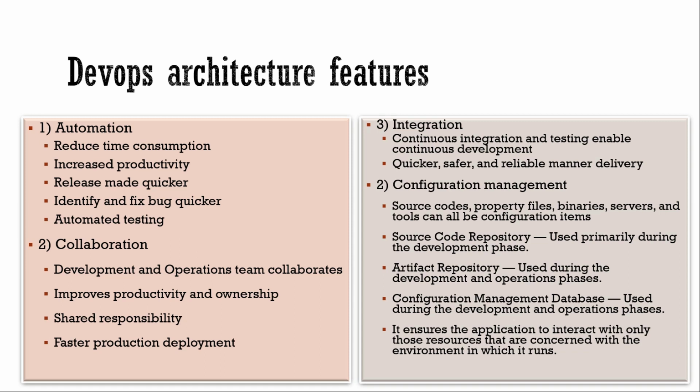So the configuration management. Source code, property files, binaries, servers can be configuration items. This is important actually when we are using GitHub. When we complete a code, we can push the code into GitHub. Once the code commit is successfully completed and updated in the GitHub repository, for example when we take a Jenkins pipeline, it will continuously start the progress.